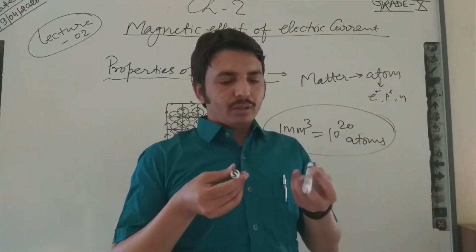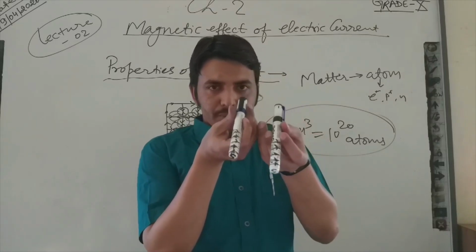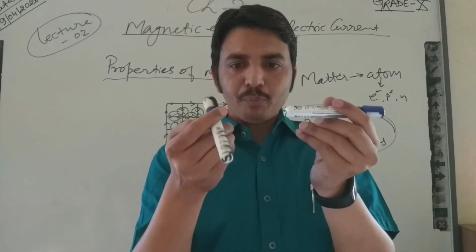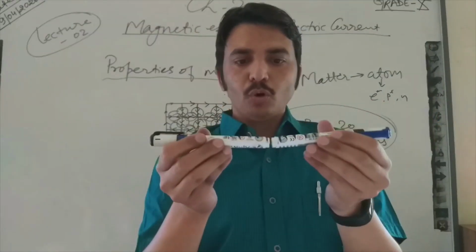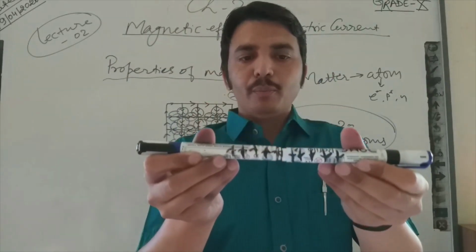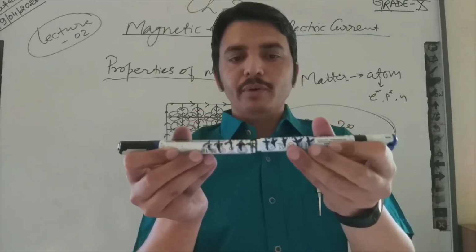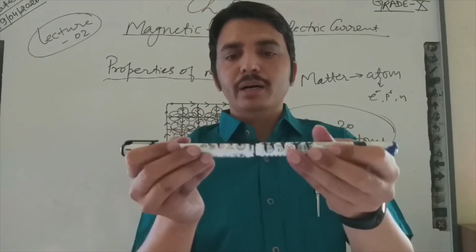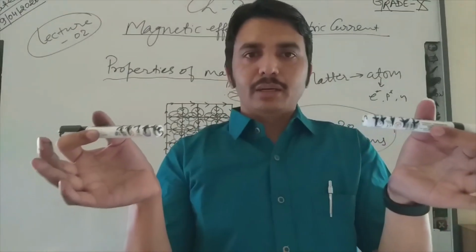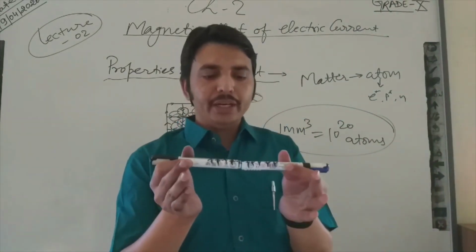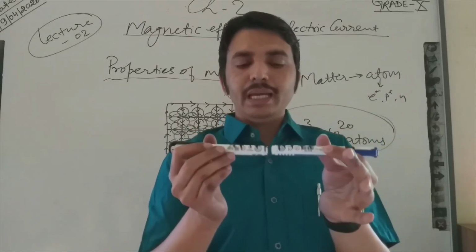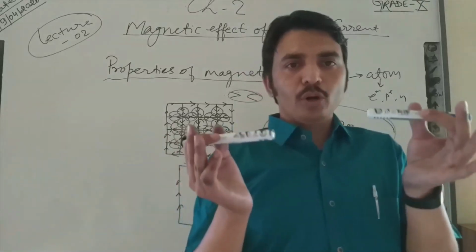You can see the arrows of these are clockwise, so both ends are south and south. If I put these two in front of each other, what will happen? You can see currents are moving in opposite directions. The direction of currents of one marker is clockwise and the other marker's is anti-clockwise. That's why these poles oppose each other. When we keep the same pole in front, they will repel each other. Same poles repel each other.